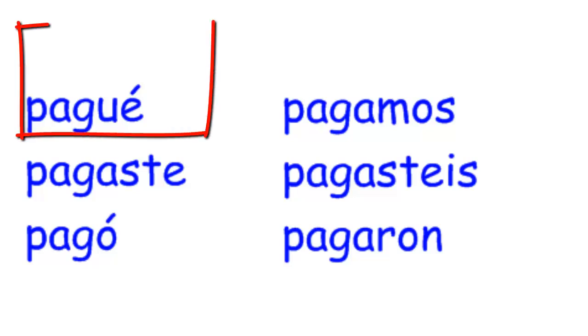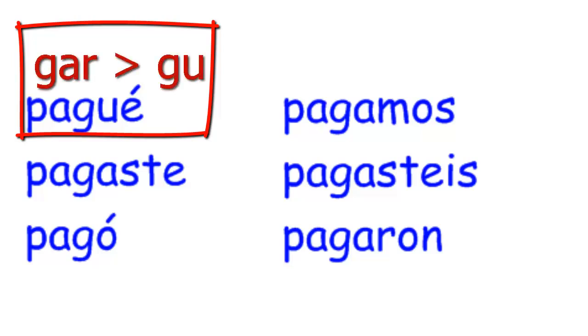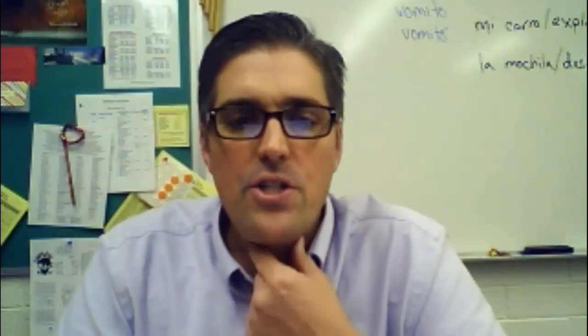Gar, like pagar or entregar. Pagar, you'll see once again, it's totally normal in everything except for the yo form. The reason is, if we don't add that U after the G, it takes on more of a sound like Jorge. We don't want to say paje, we want to say pague. We want to actually close the throat there and make it pague. We call it occlusive. So pague. Pagué, pagaste, pagó. Yo pagué $10. I paid. Changes from a G to a GU.